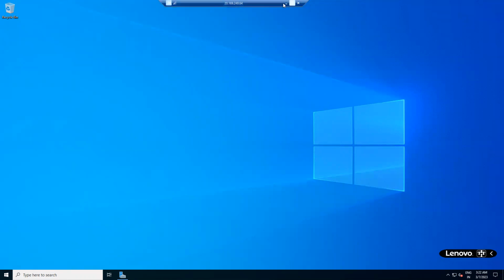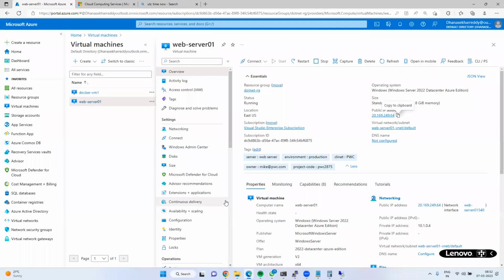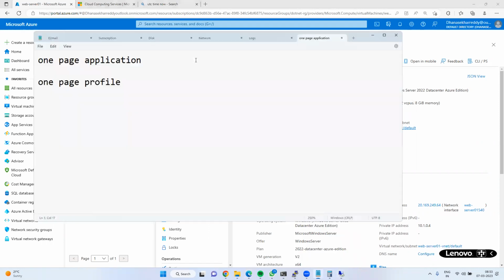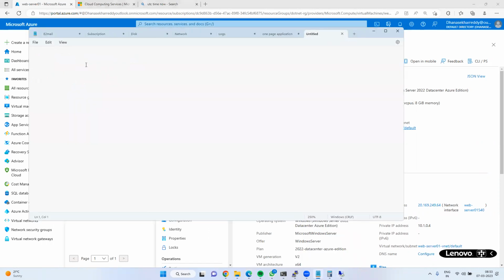Okay, clear? Another important thing here is, for example, I would like to host one application. Assume that I need to deploy one .NET application. To deploy a .NET application, we have to use a web server. What is the web server? Any idea? IIS is the web server, and it is used to host ASP.NET applications. Am I right?